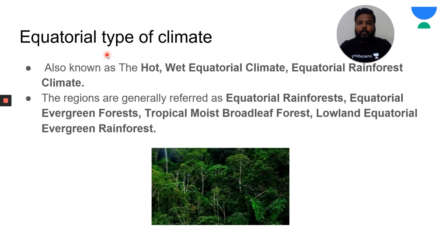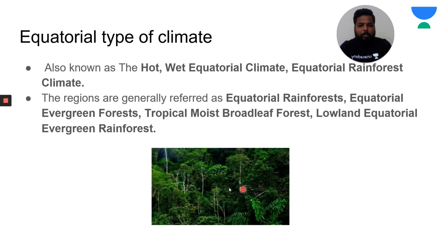Clear? And if you look at equatorial type of climate, it is present between 5 degree north to 5 degree south, and it is also known as hot wet equatorial climate. And equatorial rainforests are present in these regions, we would be focusing on this. And these regions are generally referred to as equatorial rainforest, equatorial evergreen forest, tropical moist broadleaf forest, lowland equatorial evergreen forest. So this type of climate is found in and around the equatorial region.